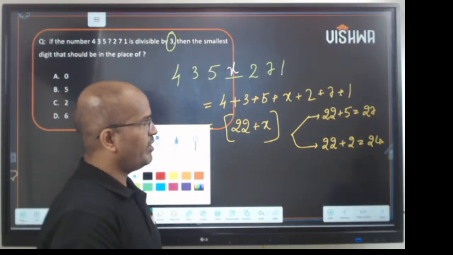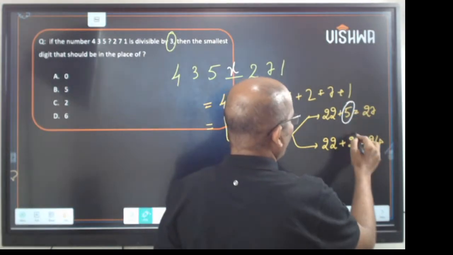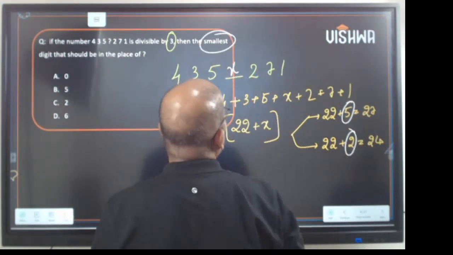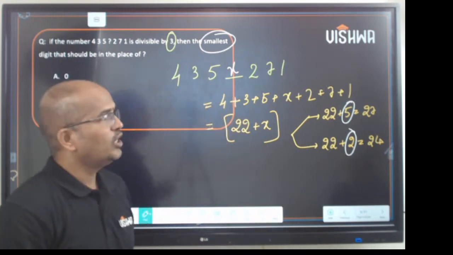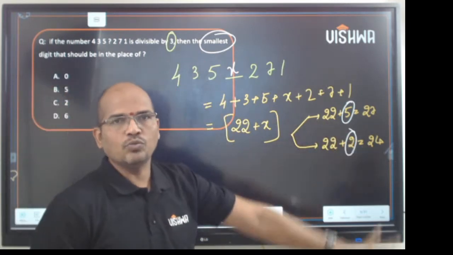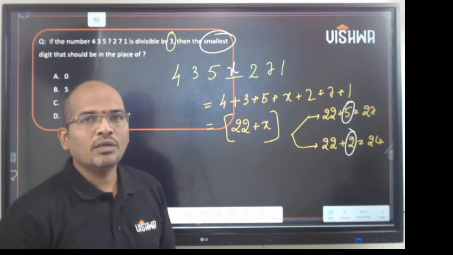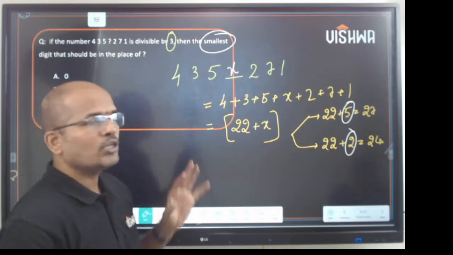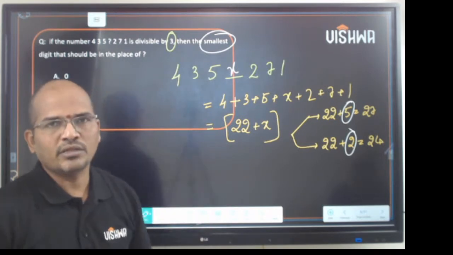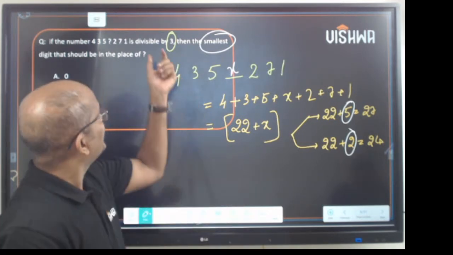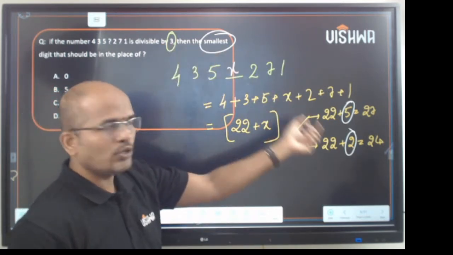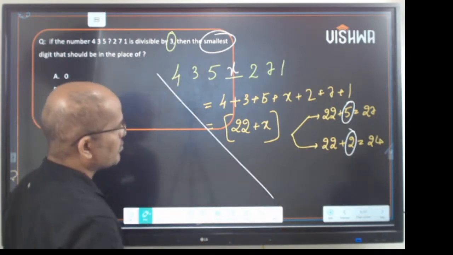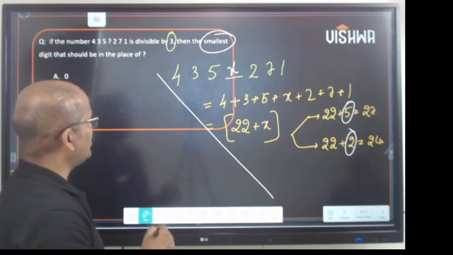We have 5 and we have 2. But the question is to find the smallest digit. So the value of x will be 2, because we want the minimum digit that fits into the question mark so that the number is divisible by 3. Clear with that? So here the value of x would be 2. This is one way of solving. What is the other way? How can you do it in less than 5 seconds?